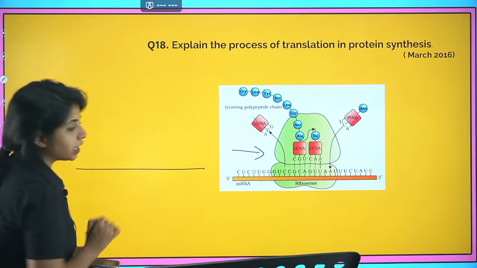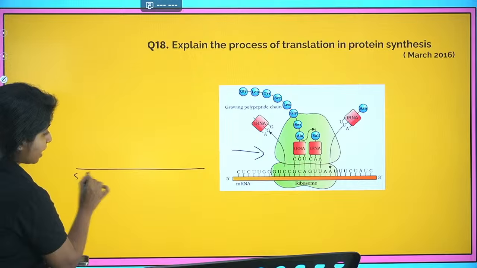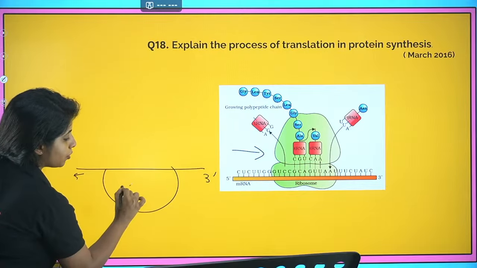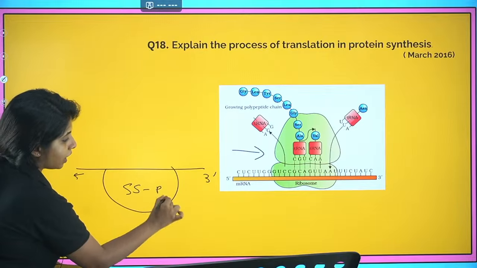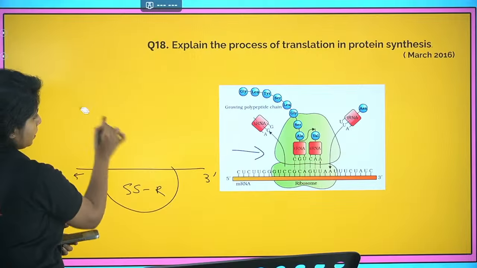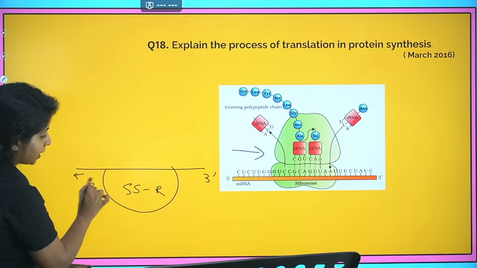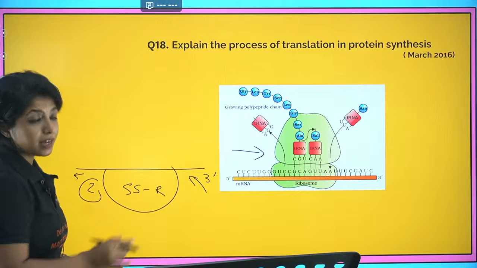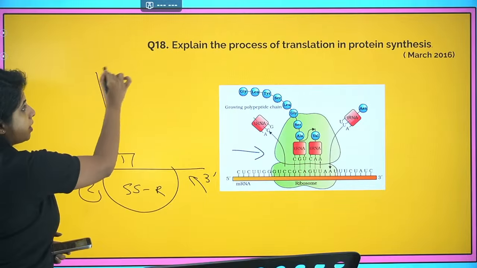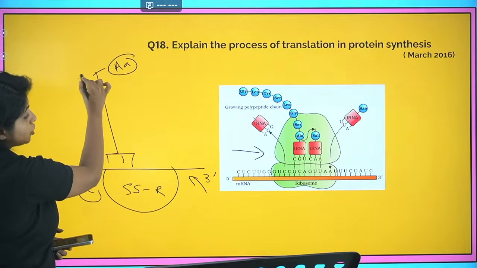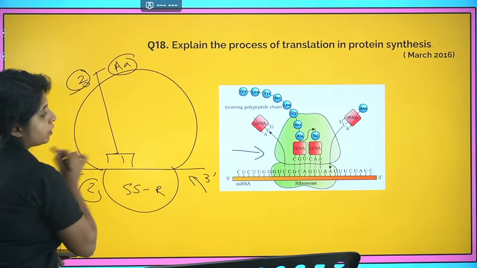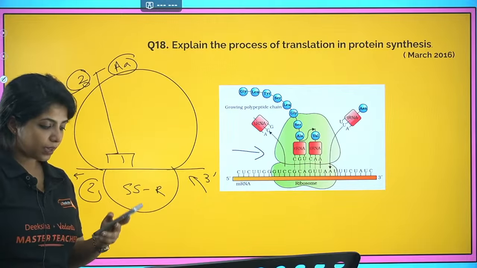And then you have the mRNA, my dear children. This mRNA which has to be read is going to bind with the smaller subunit of the ribosome. And then comes the larger subunit. Wait. So first thing that happens is amino acylation. Second thing, smaller subunit comes and attaches to this. Now the amino acylated tRNA will be coming and attaching over here. This is the third step. Now the fourth step is that the larger subunit will be coming and attaching over here. So these are the steps.